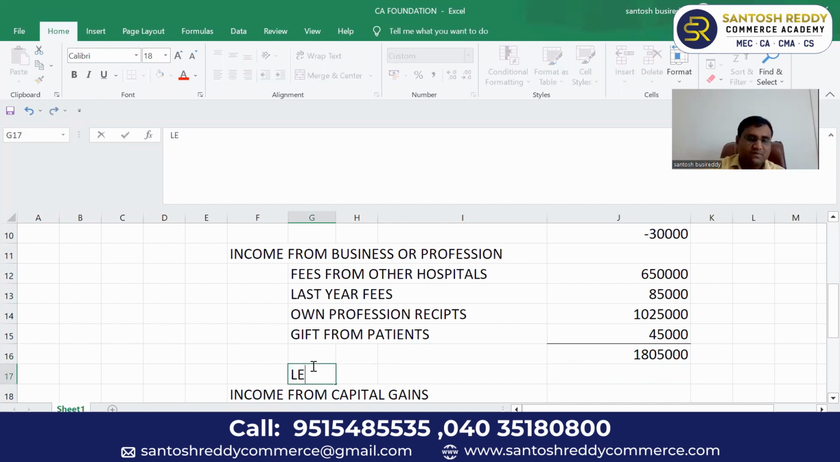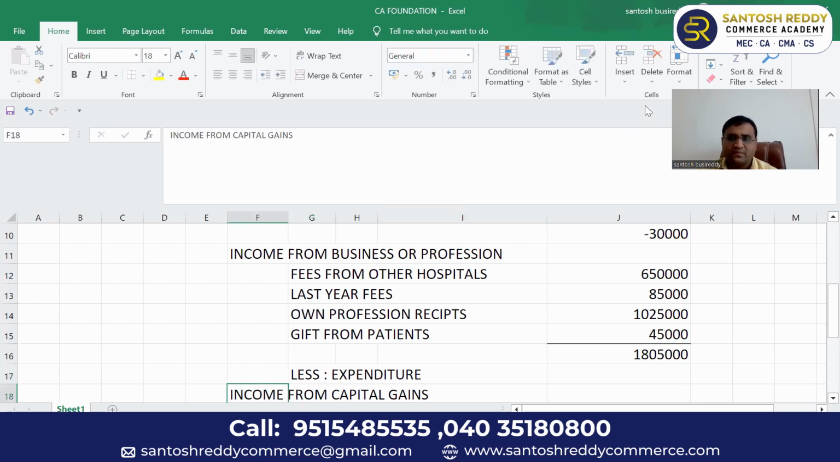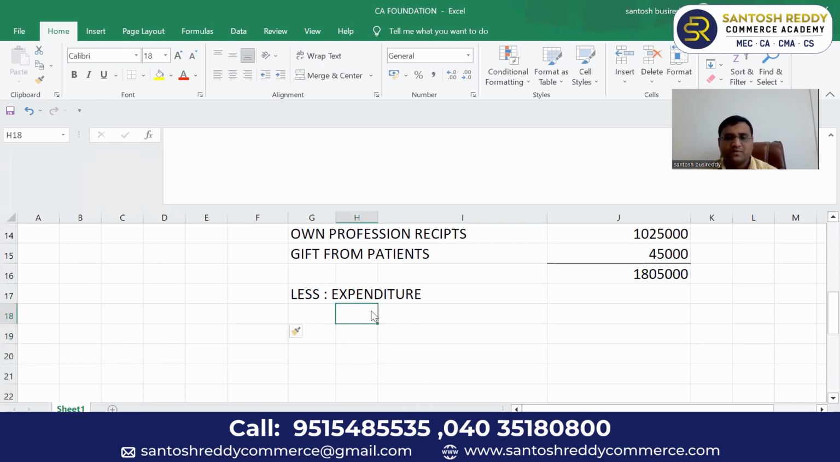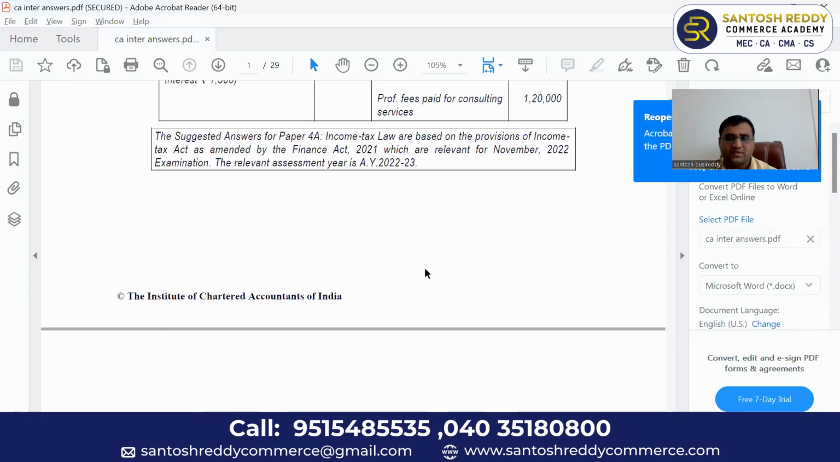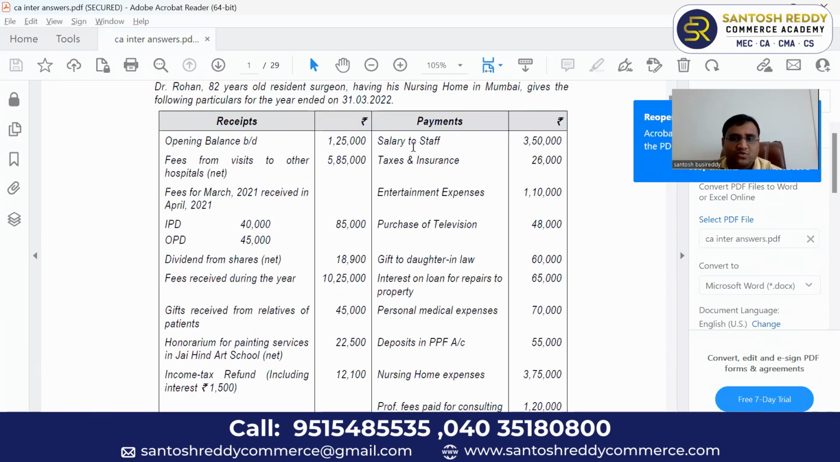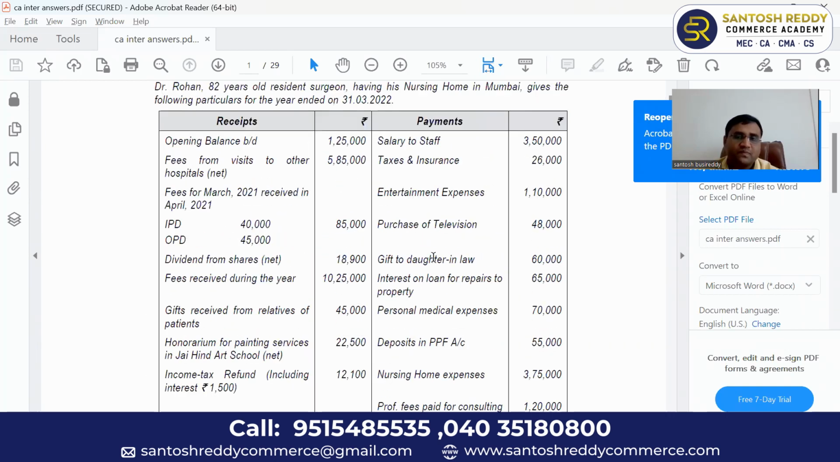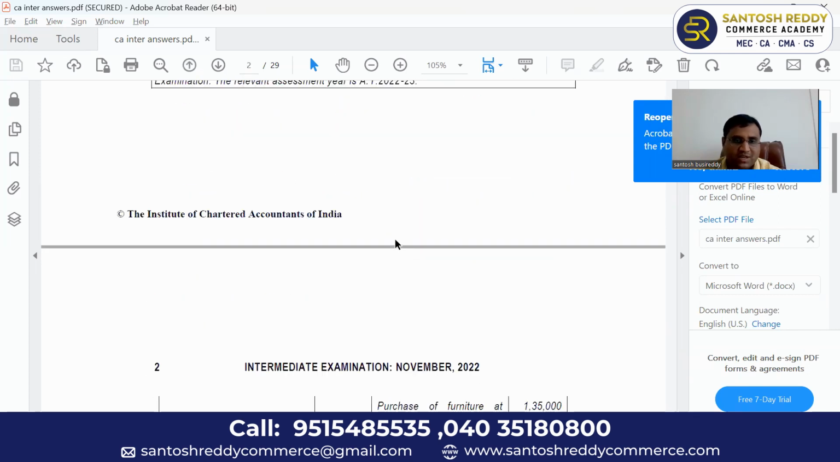Now, less expenditure. What expenditure is allowed? What is the business expenditure or professional expenditure? You have to calculate again, then only you will get the income from business or profession. Expenditure means go to the payment side. Salaries to staff, that is 50,000. But I think there is other information. That's why I told you first to give some overview, then you will get which point is relevant to which other information. Salaries to staff, we can allow as a business expenditure. But I think there is some other information.